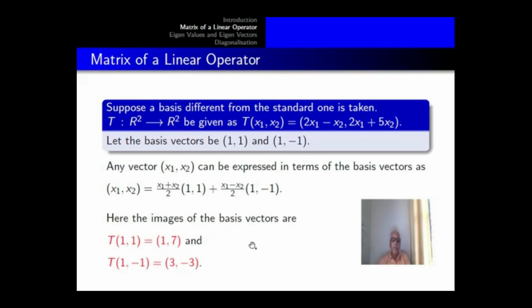Here the images of the basis vectors, not the standard one: T(1,1) equal to (1,7) and T(1,-1) equal to (3,-3). So (1,7) and (3,-3) are the images of the present basis vectors (1,1) and (1,-1) respectively.